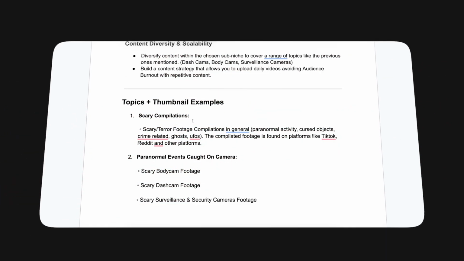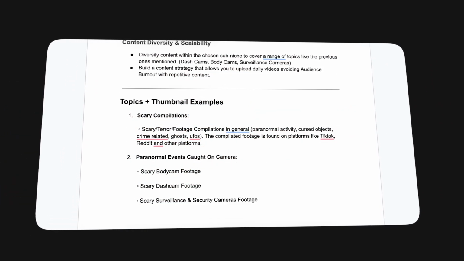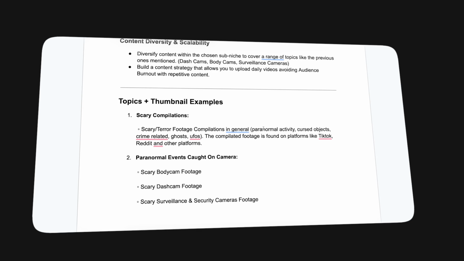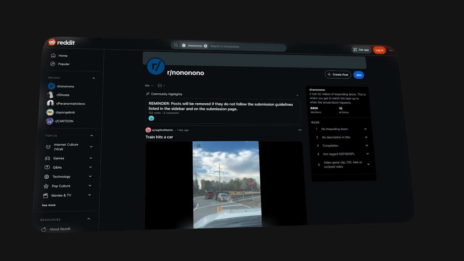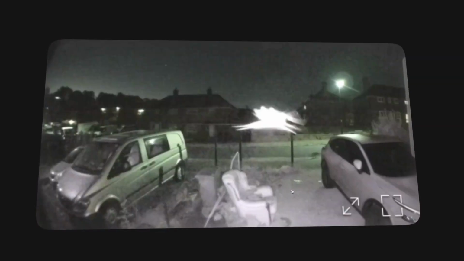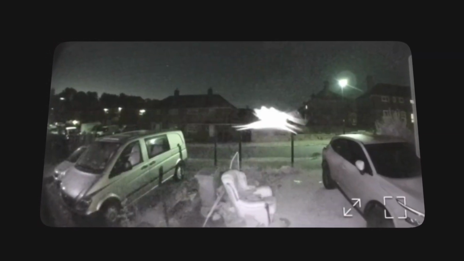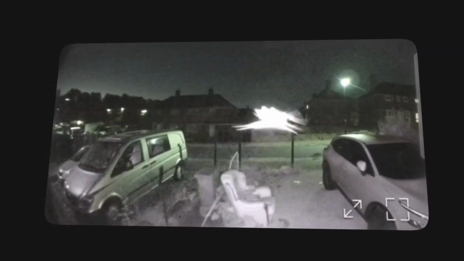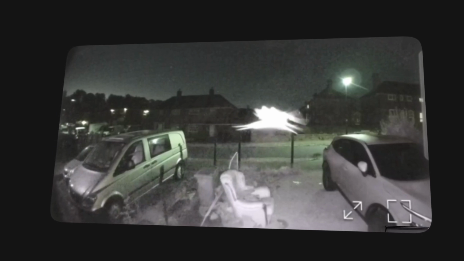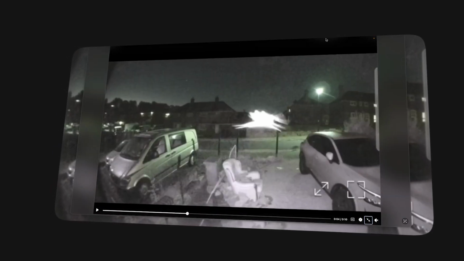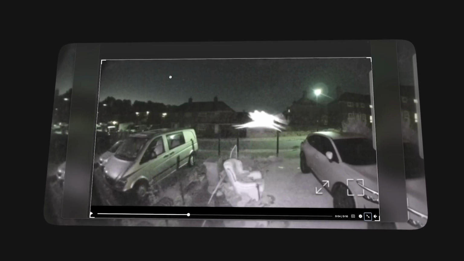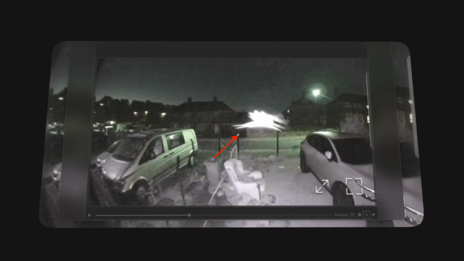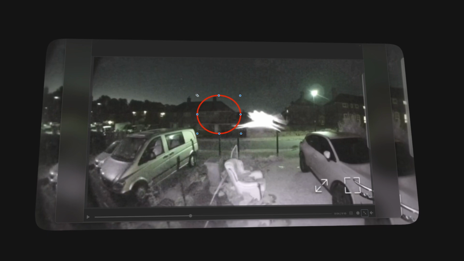The very next step is creating a thumbnail image for these videos. Now, scary compilations can include footage and in general paranormal activity and cursed objects on the screen. And for this, you can literally just go to one of those example videos that we got and then basically just take a screenshot from one of those videos that you've included in the video itself. So you don't want to clickbait, you want to make sure that this is actually footage that's going to be shown in the video. And then when you take a screenshot, just crop the most important part, and then you can either add an arrow or just add a massive circle around it.